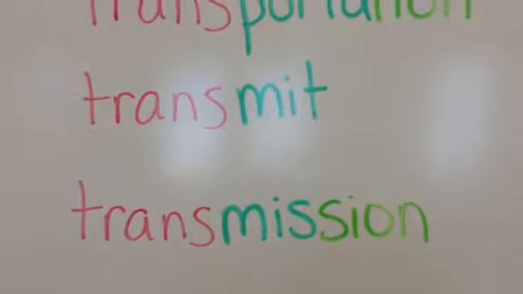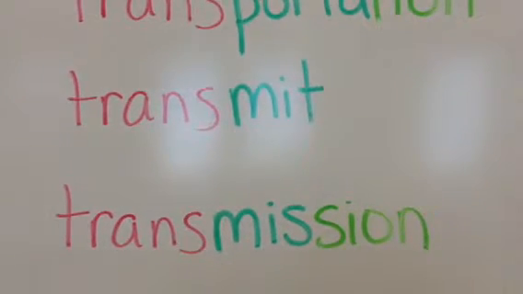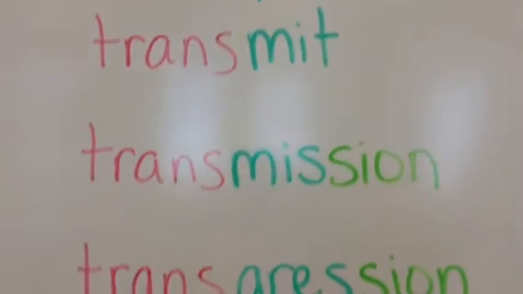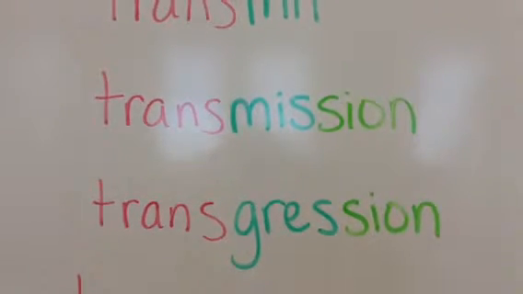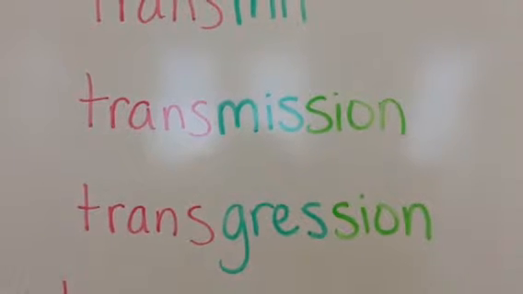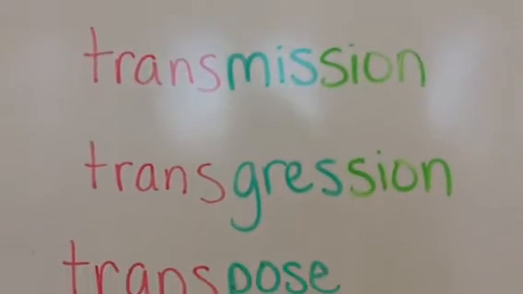And its noun form is transmission here because here we have s instead of t, making the shun sound. Transgression, the same shun ending with sion, is something that is done against somebody or something such as a sin or a wrongdoing.